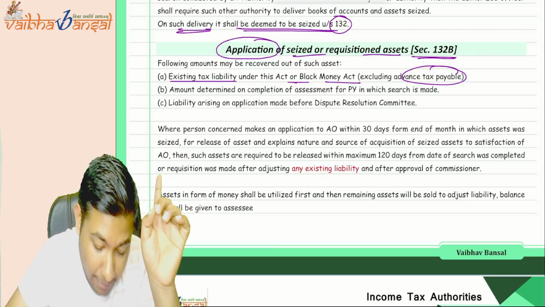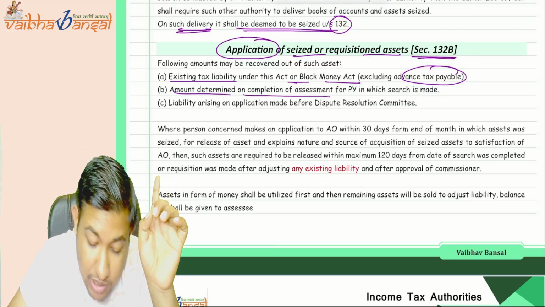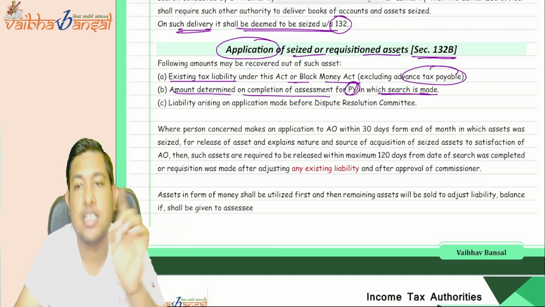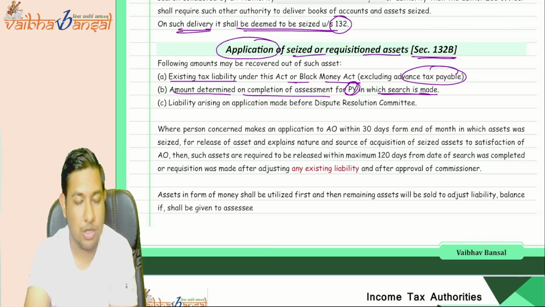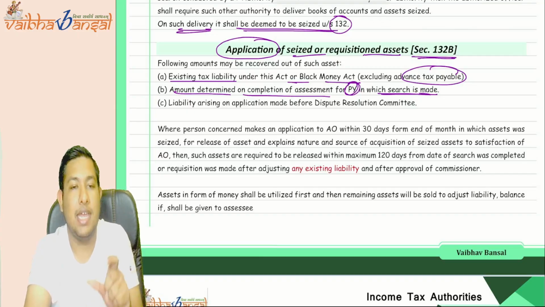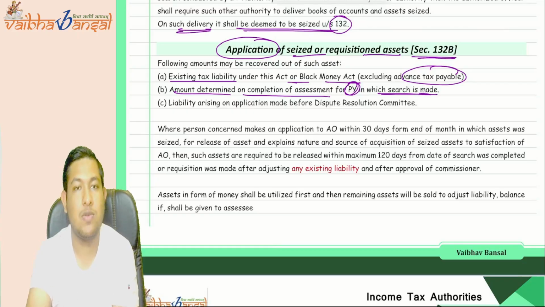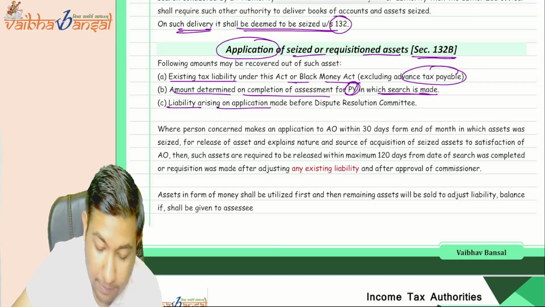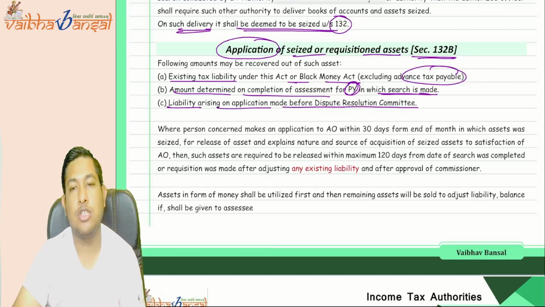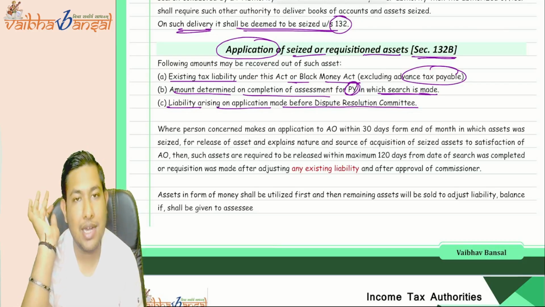Okay. Now, the amount determined on completion of the assessment for the previous year in which the search is made. Okay, upon the completion of that particular assessment, if there is any amount determined, you can pay that particular amount as well from the assets seized. Okay, and if there is a liability arising on the application made to the dispute resolution committee, then also you can utilize it.